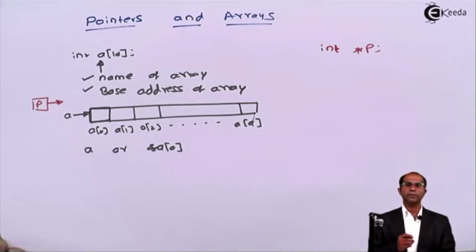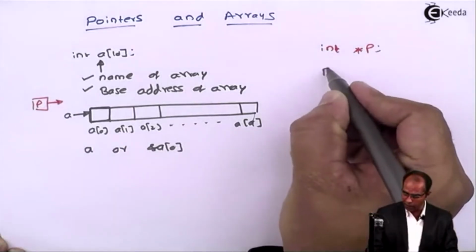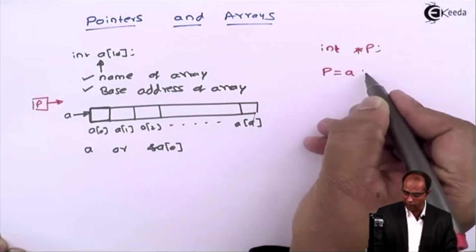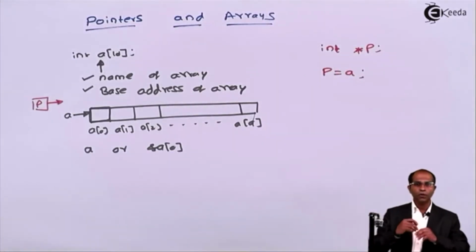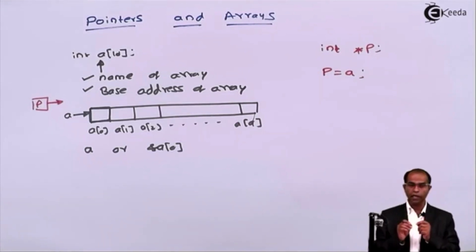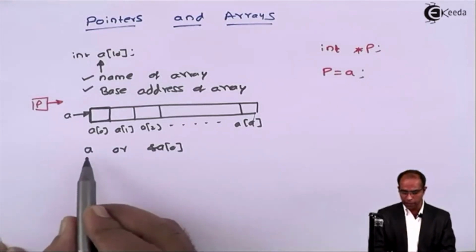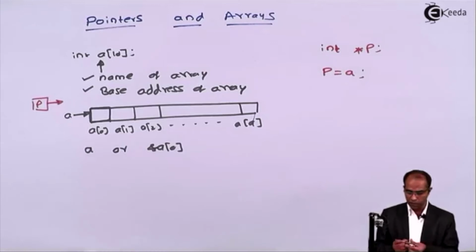The next step in applying pointers is assigning the address to the pointer. Now how to assign the address to the pointer? I can do it by two mechanisms. I can say p equals a. If it were a normal variable, then I would have said ampersand of a. But here a is not a normal variable, a is the name of the array, hence just p equals a will be sufficient. So when I say p equals a, just now we said that the base address is referred to as a, this is the base address.